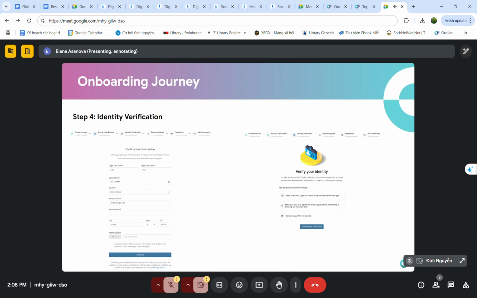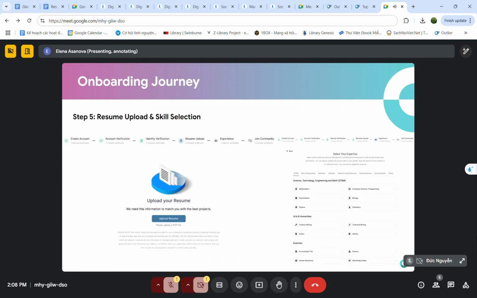So after that, the process is very simple. You have to provide some personal information, then verify your identity with ID from the country where you live. Then you should upload your resume, and please make sure that your resume is in English because the working language at the platform is English. All instructions that you will be receiving for the working tasks will be in English. And your resume will also need to be in English in order to extract some important information about you.